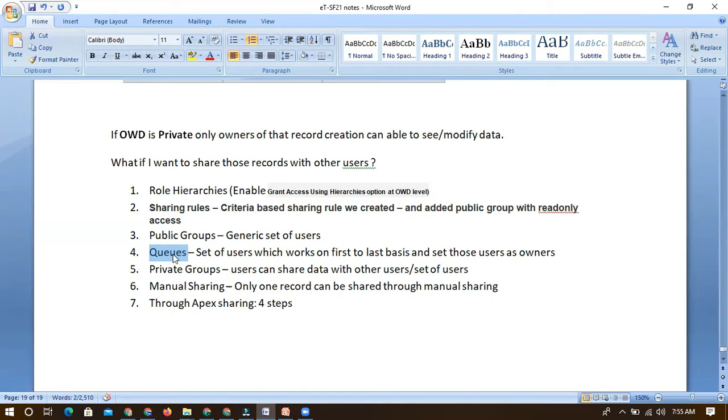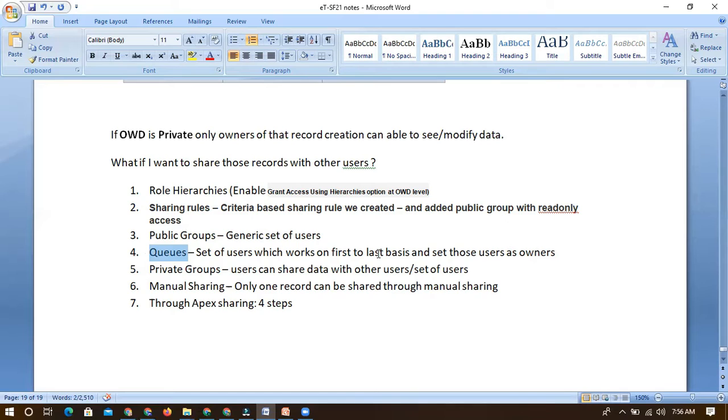But through a queue, if I am a member of that queue, then the record which is created by, let's take, SVRK user, SVRK logged in and created that record, but he is a member of this queue. So if that criteria is met, then all the users under these queues can see that record, and they will also be owners of that record.